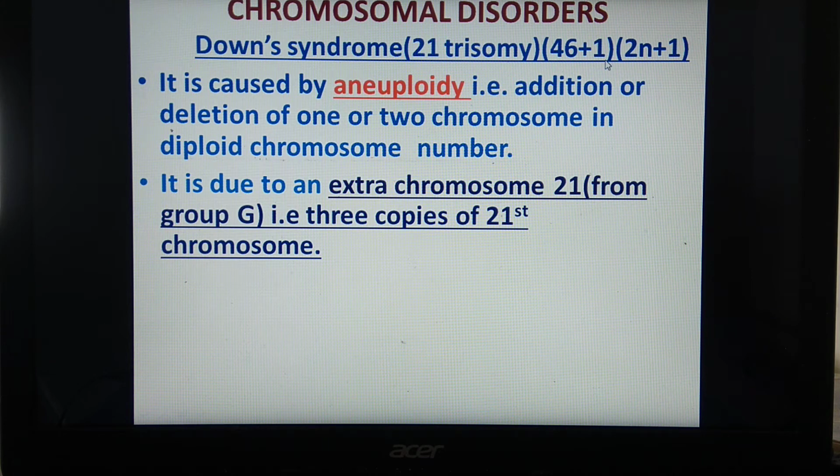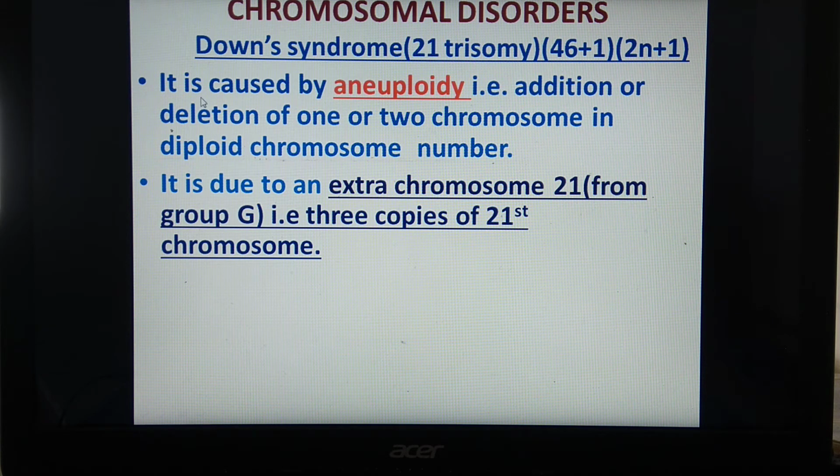One of the chromosomes is added, and hence it is called addition of a chromosome, also called trisomy, because chromosome number 21, instead of being present in a pair, shows 3 copies. As 3 copies are there, it is called trisomy. So remember, Down syndrome is because of the presence of an additional copy of the 21st chromosome.